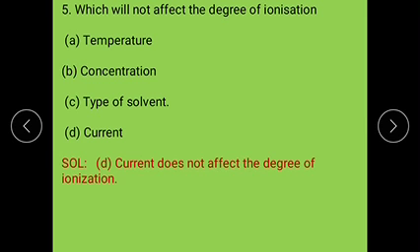Next one: which will not affect the degree of ionization: temperature, concentration, type of current, or type of solvent? The right answer is current. Current does not affect the degree of ionization. Only temperature, concentration, and type of solvent have an effect.